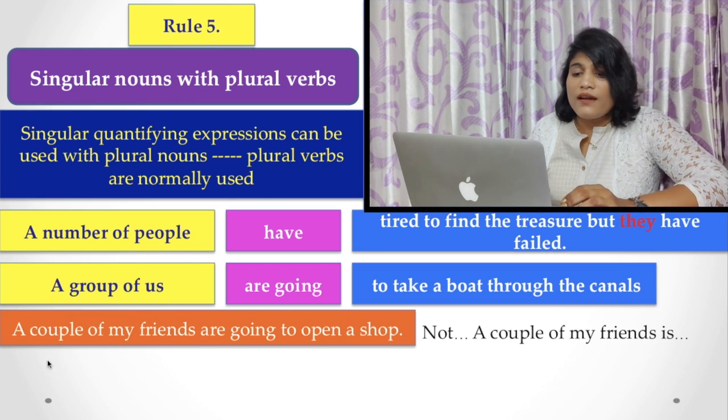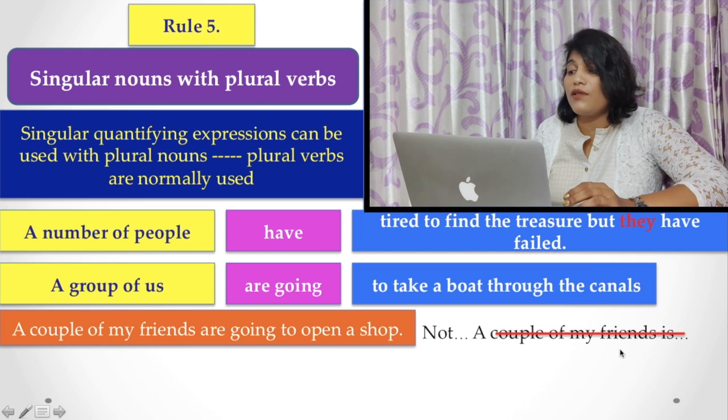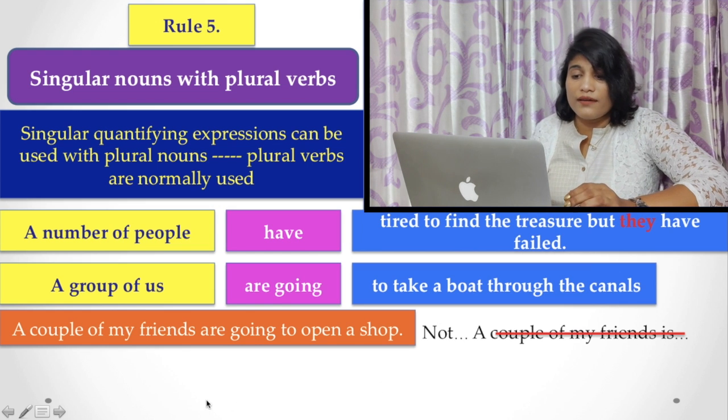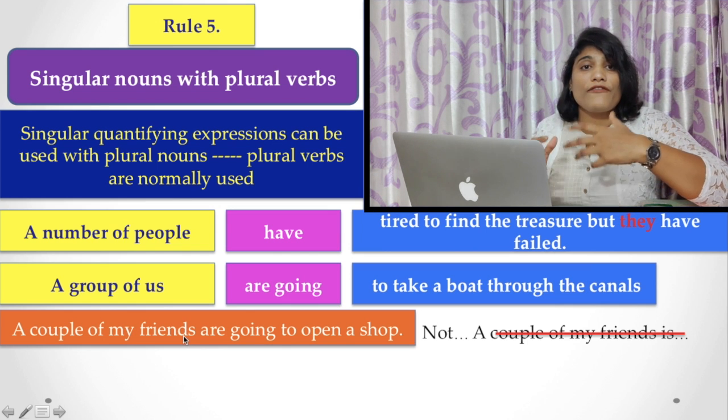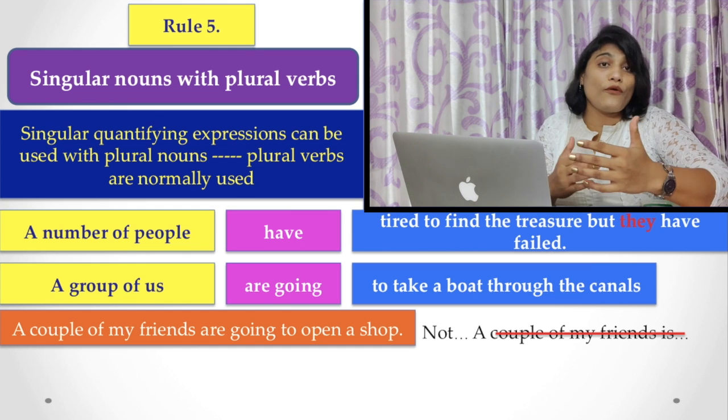Now, here, a couple of my friends are going to open a shop. Here, you never say a couple of my friend is. A couple of my friends refers to the idea of more than one friend. That is plural in number.